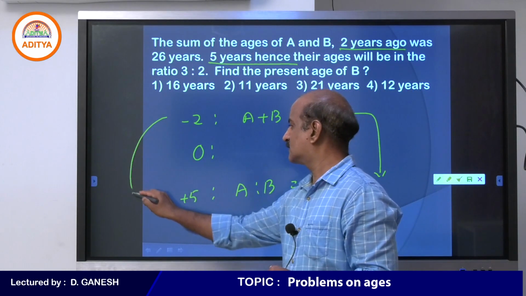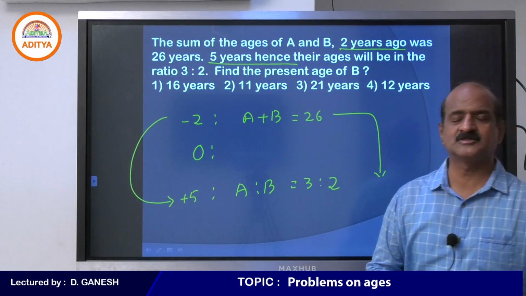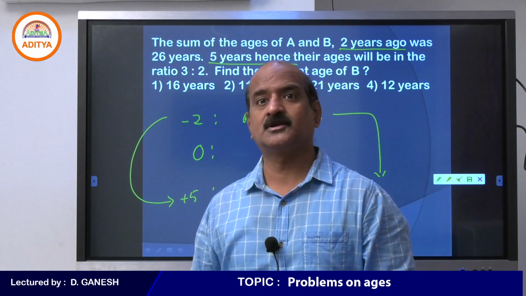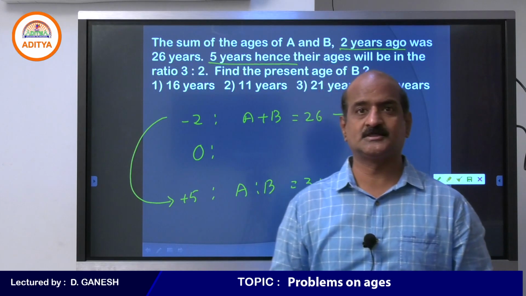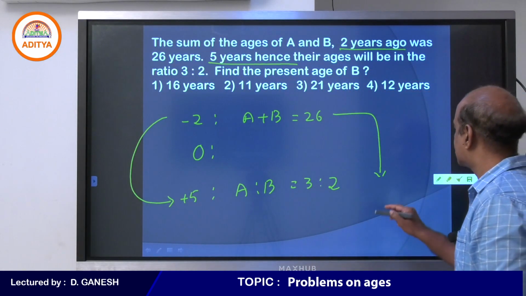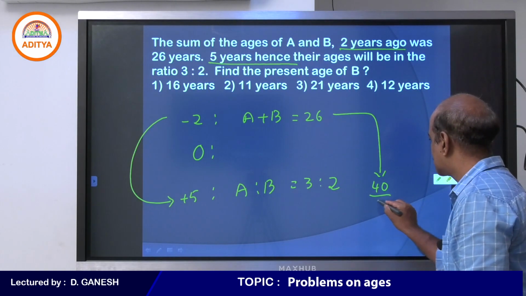which means we have to forward each person by about 7 years. So we have to add 7 years to reach that place. But this is not for one person, but for 2 people. So 2 into 7, 14. 26 plus 14, 40. 40 may be divided in the ratio 3:2.